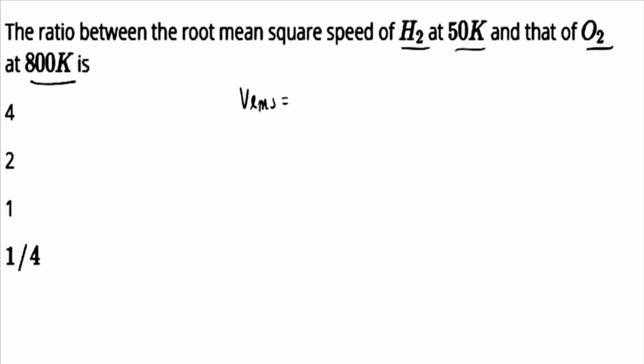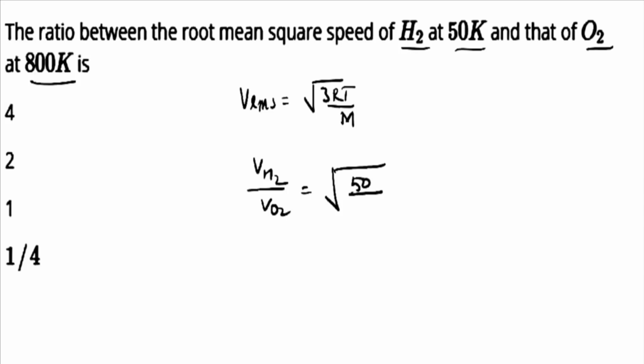So VRMS is square root of 3RT upon M. So V of H2 and V of O2 would be equal to the square root of the temperature 50 upon the molecular weight of H2, which is 2, and the temperature 800 and the molecular weight of O2 is 32. So this is 16 and this is 2, this is 1. So this ratio is 1.